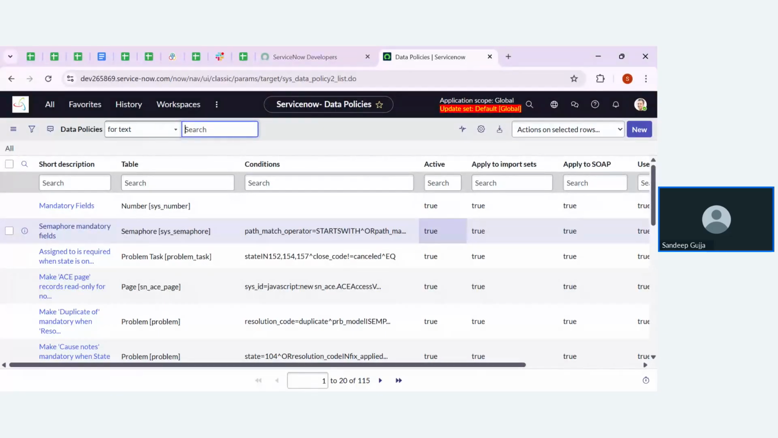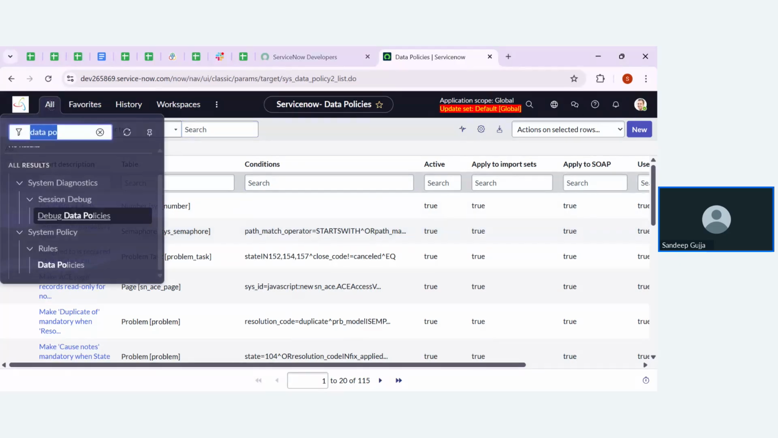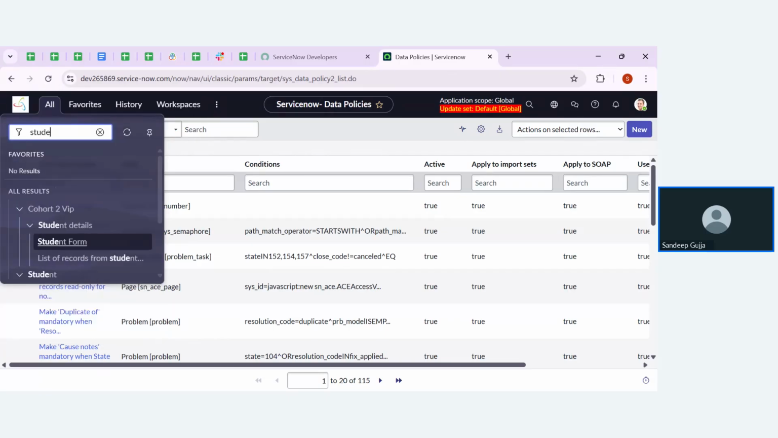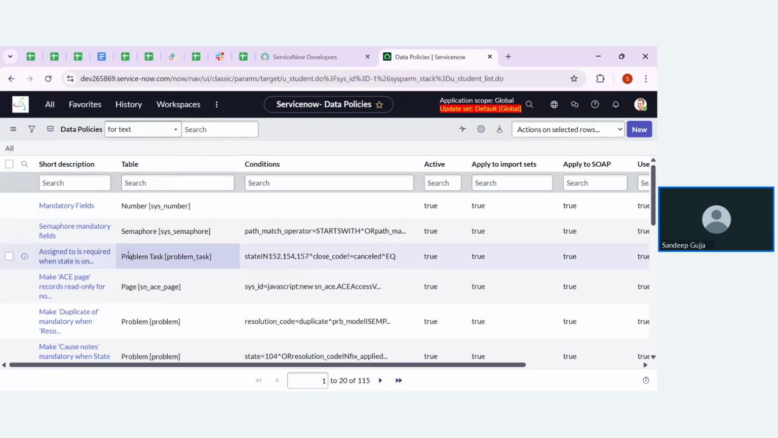One is for making a field mandatory, and one is for making a field read only. But here the condition is different. So now let me go to the student form and check whether it is working the same as a UA policy or not. For that, let me go to the student. Click on the student form.